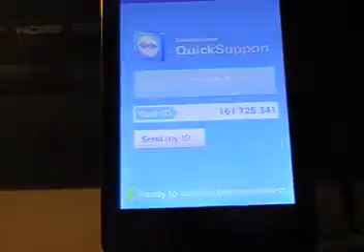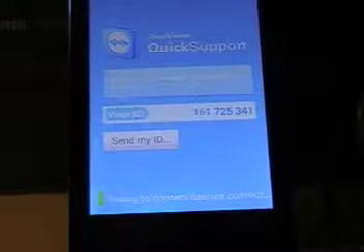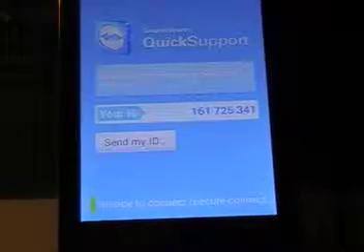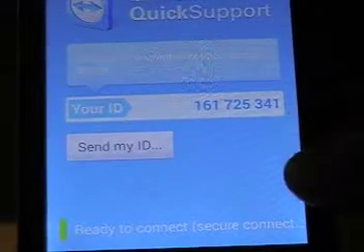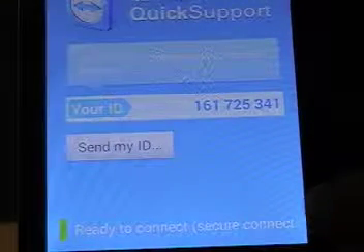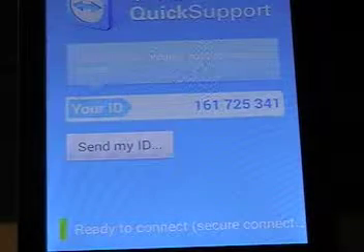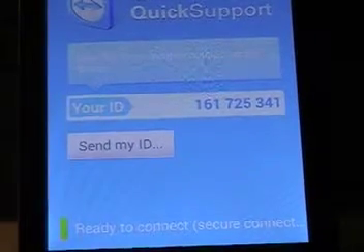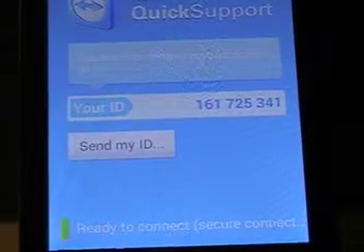Okay, this is using TeamViewer Quick Support. We need assistance. What you're going to do is launch the app, and down here at the bottom, first thing you want to do is make sure it says ready to connect. Without that, you're not going to get it to work, so you want to make sure your Wi-Fi connection is working good and you got a good connection.